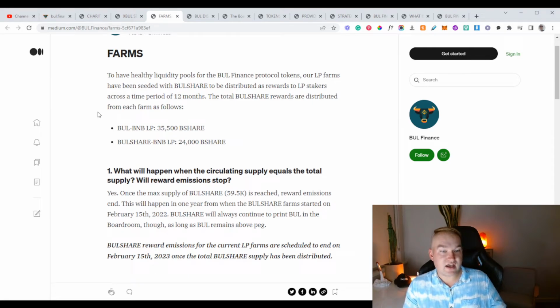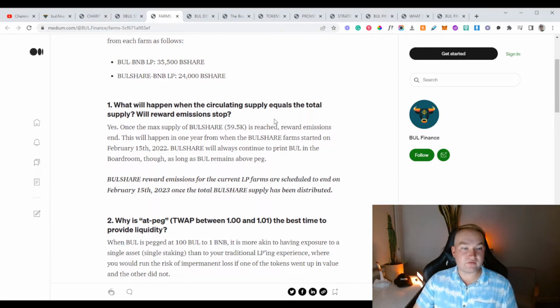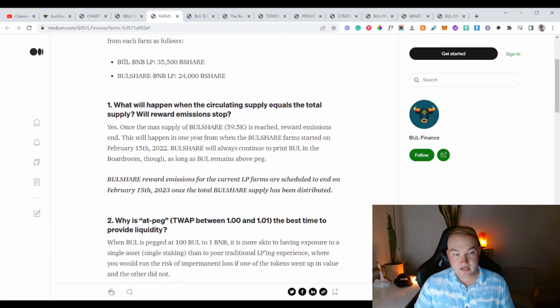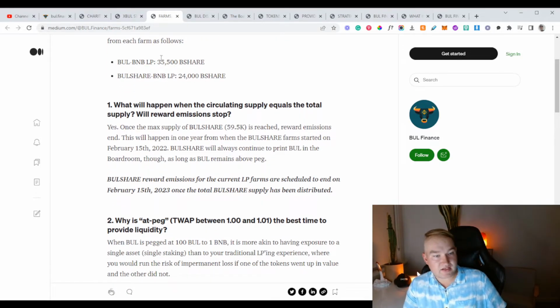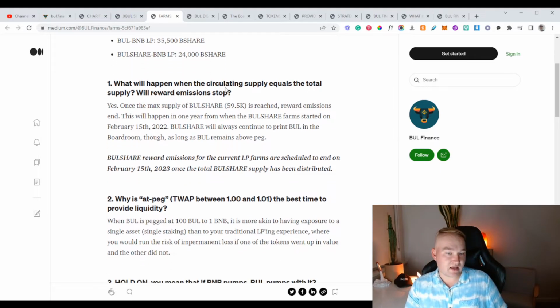So to have healthy liquidity pools, the Bull Finance protocol tokens' LP farms have been seeded with Bull share to be distributed as a reward to LP stakers across a time period of 12 months. The total Bull share rewards are distributed from each farm as follows. So they've got Bull to BNB LP is 35,500 Bull share, and Bull share to BNB LP is 24,000 Bull share.